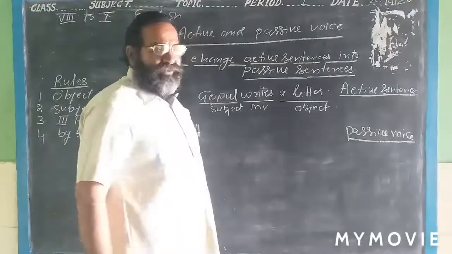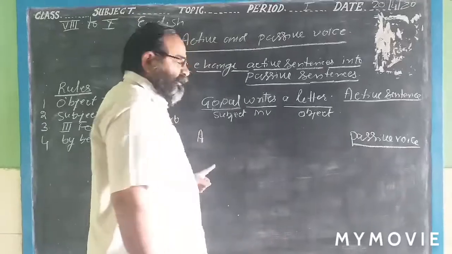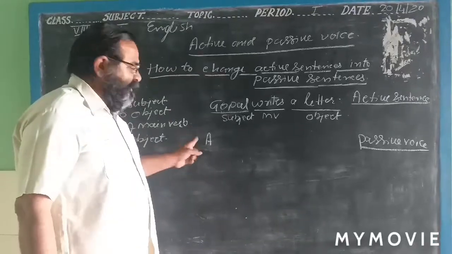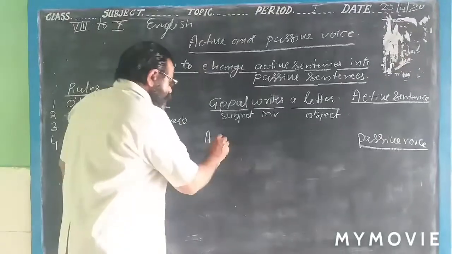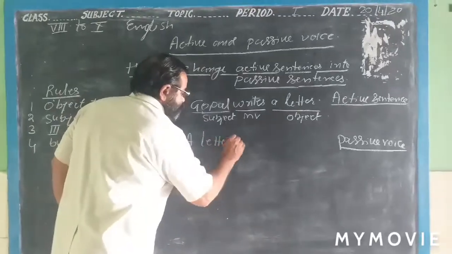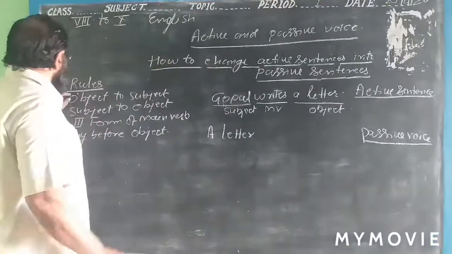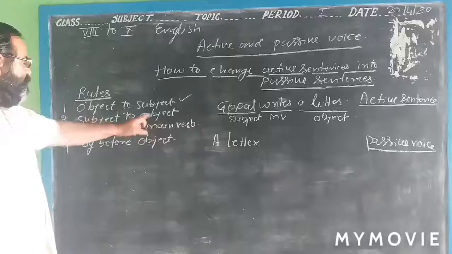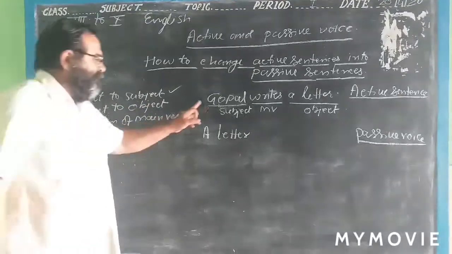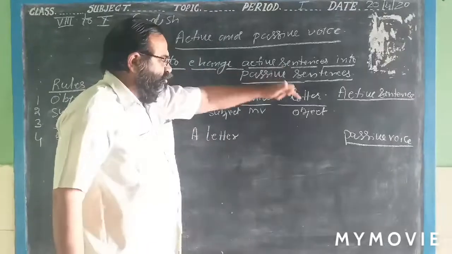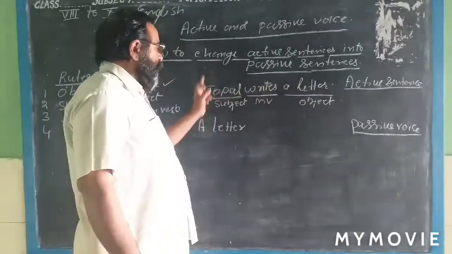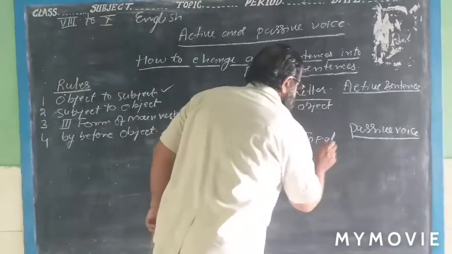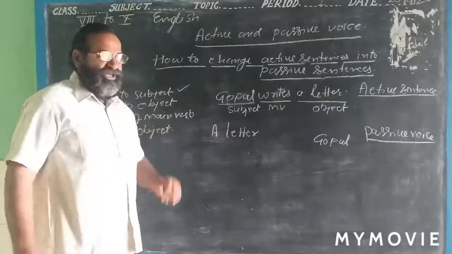Here the alphabet A is small. When any word is written at the beginning of the sentence, then you write it in capital. A letter. Now this first rule we have applied. Now second rule, the subject will be changed into the object. Gopal is the subject and it will be changed into the object. Then in place of letter you write Gopal. Now it has become the object and letter has become the subject.